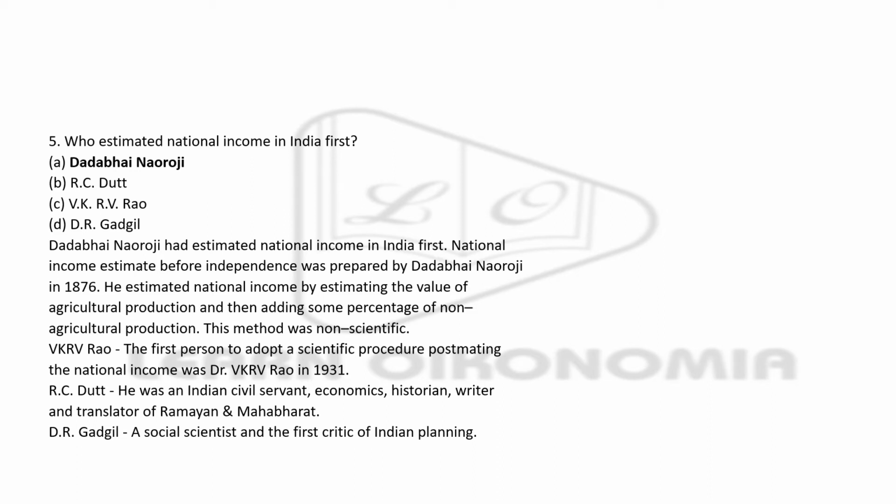Then we have a very direct question: who estimated national income in India first? Dadabhai Naoroji, R.C. Dutt, V.K.R.V. Rao, D.R. Gadgil. The right answer here is Dadabhai Naoroji. He was the first person who estimated the national income for India.